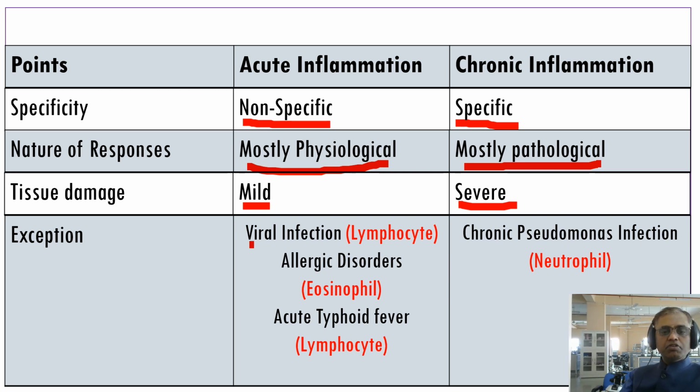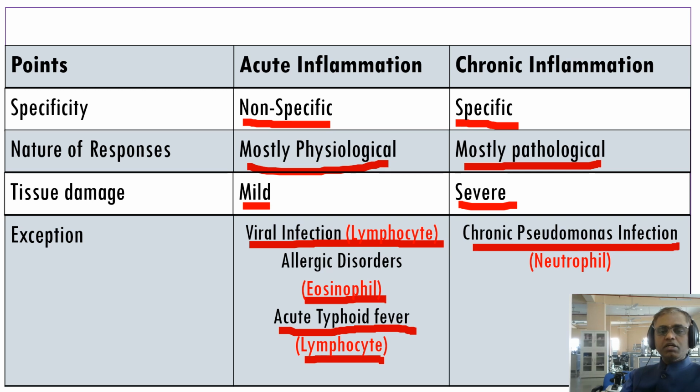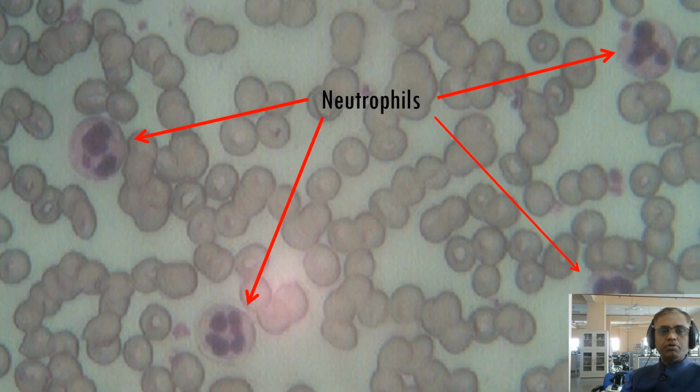Some of the exceptions are: in viral infection, lymphocytes will be involved. In the case of COVID-19, the virus, lymphocytes will be involved. In some allergic disorders, eosinophils will be involved. And in acute typhoid fever, lymphocytes are involved. And in chronic pseudomonas infection, neutrophils are involved. As per the logic, monocytes or lymphocytes will be involved in chronic inflammation. Some of the exceptions is that in chronic pseudomonas infection, the neutrophil is involved. So this is the difference between acute and chronic inflammation.